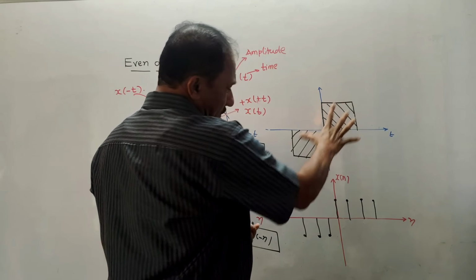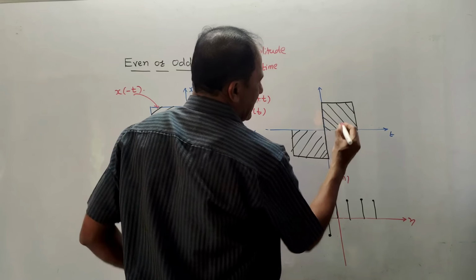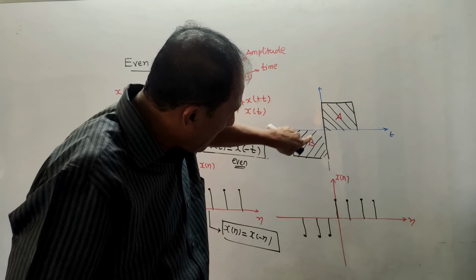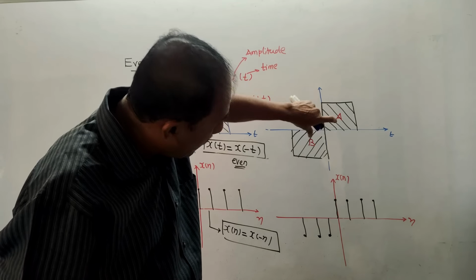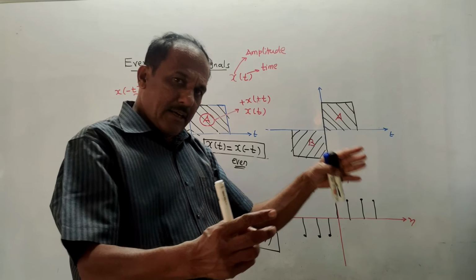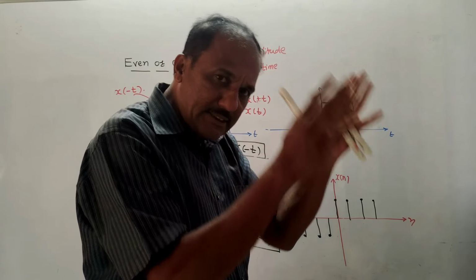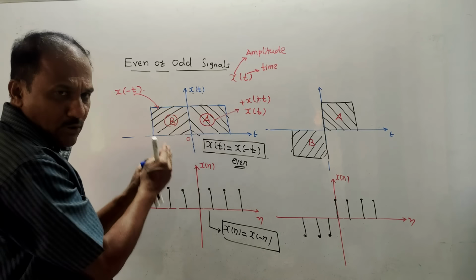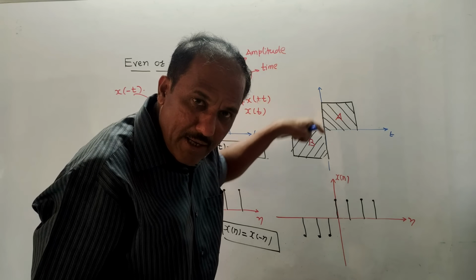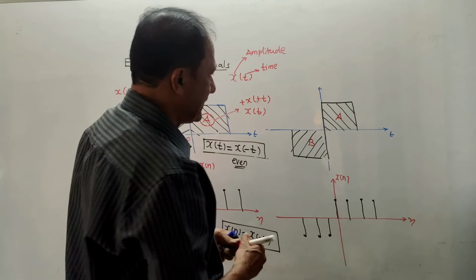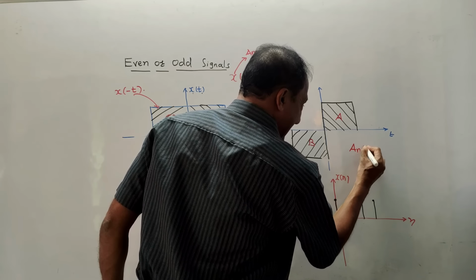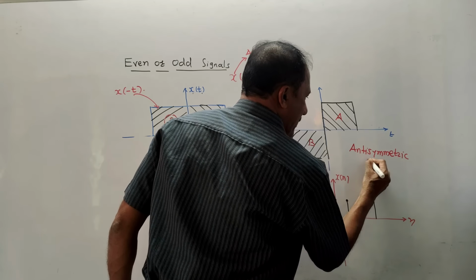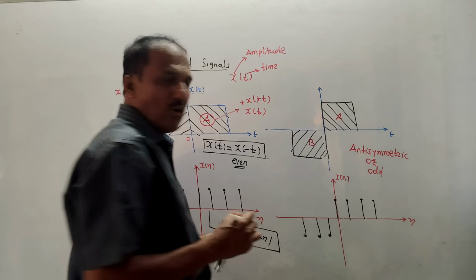See, again I have drawn one diagram and I will divide it into two parts, say part A and part B. Theoretically we can say that part A and part B have the same area, but they are opposite to each other. That means part A and part B are anti-symmetric about the vertical axis. In this case, both parts are symmetric about the vertical axis, whereas part A and part B are anti-symmetric about the vertical axis. Such a signal is known as an anti-symmetric or odd signal.